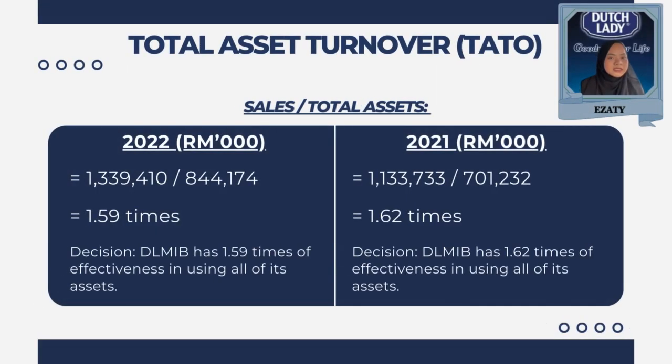Total asset turnover is the next ratio to be discussed. It is calculated by dividing a company's total sales or revenue by its average total asset over a specific period. This ratio provides insight into how well a company utilizes its assets to generate sales. For instance, DLMIB has 1.59 times in 2022 while 1.62 times in 2021.